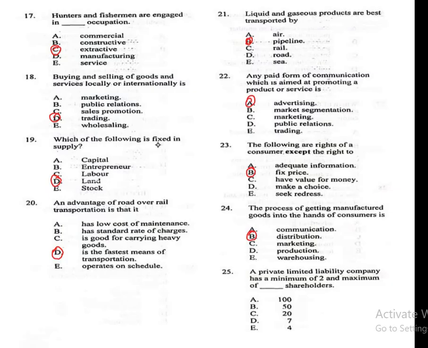Question 25. A private limited liability company has a minimum of 2 and maximum of dash shareholders. A. 100, B. 50, C. 20, D. 7, E. 4. The correct answer is B. 50.